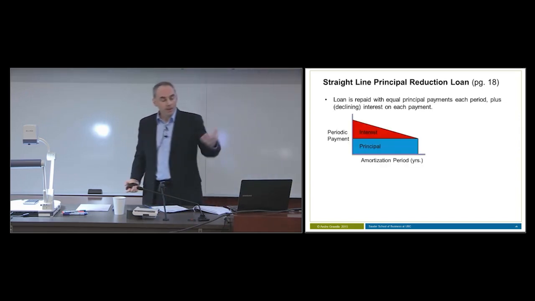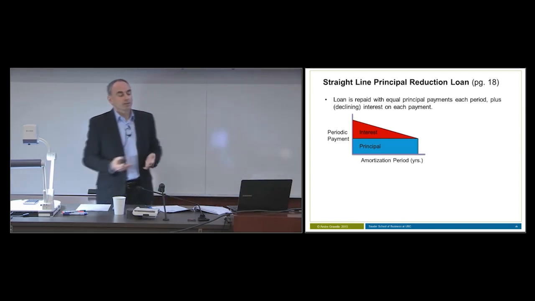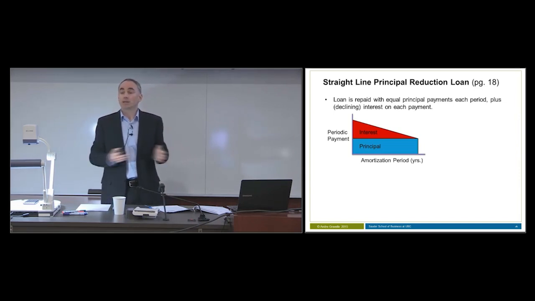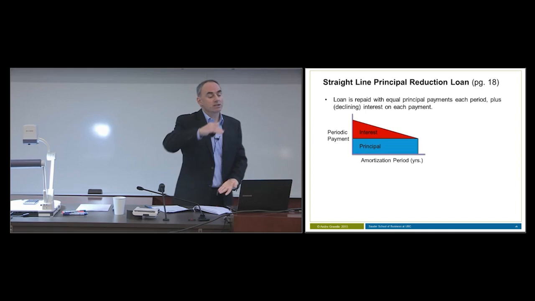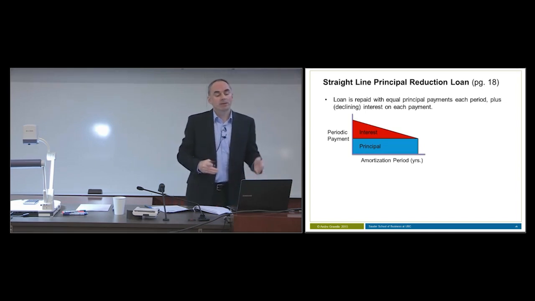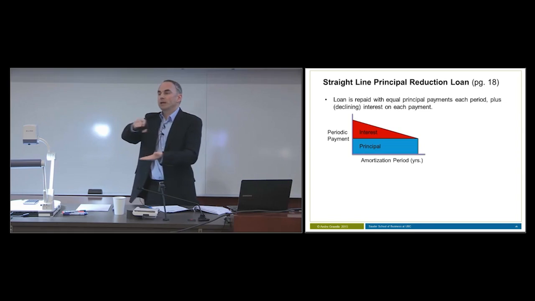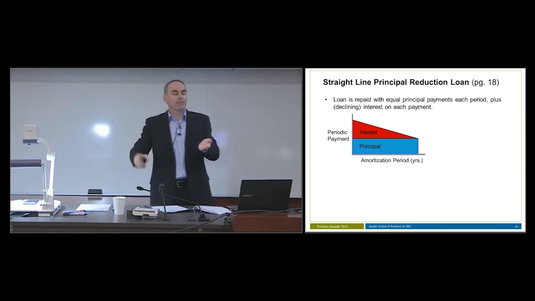If we look at a graphic, and this graphic is in your materials, it looks like this. The horizontal axis is the amortization period. That's the time period over which the loan is repaid. The vertical axis is the periodic payment. And we can see that the principal amount in blue stays the same. So the amount of principal you repay stays exactly the same, but the amount of interest declines over time.